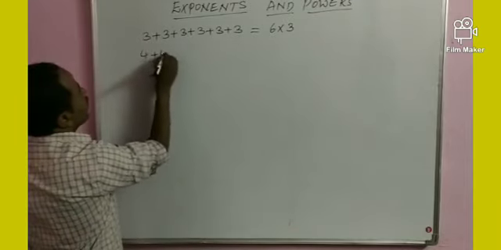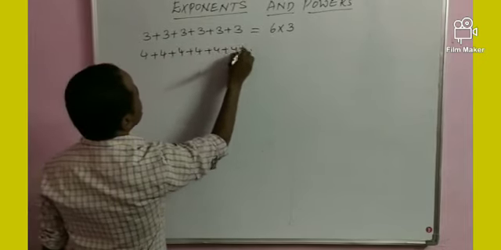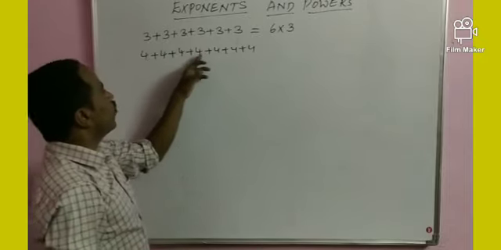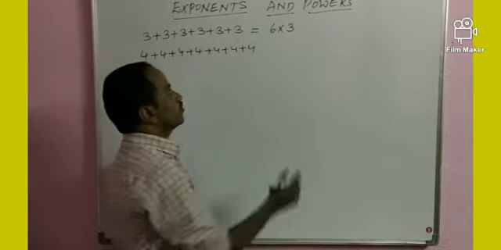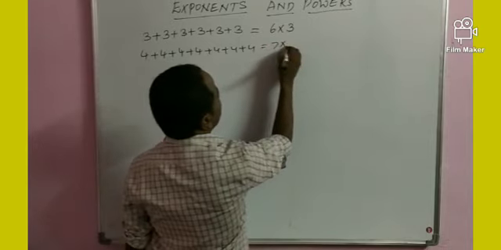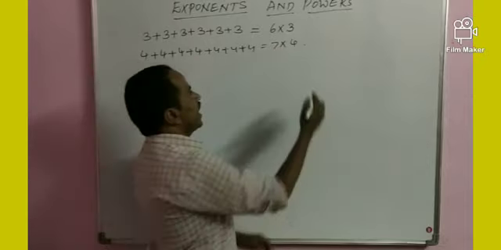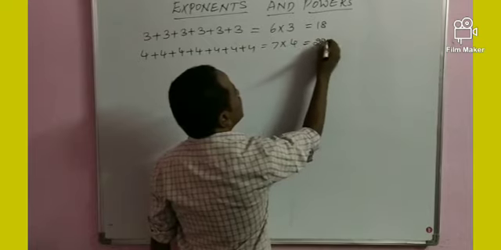4 plus 4 plus 4 plus 4 plus 4 plus 4 plus 4. How many times is that? 1, 2, 3, 4, 5, 6, 7 times. 7 times by 4. So 6 3s are 18, 7 4s are 28.